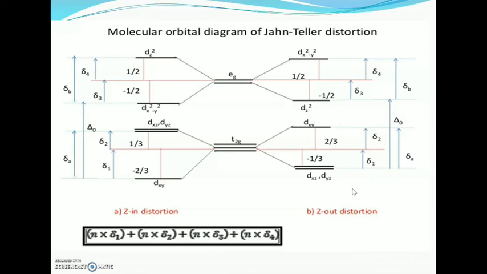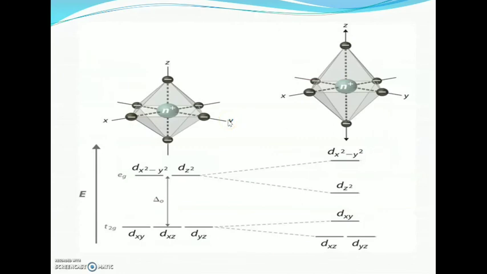Since the ligands along the z-axis move away, the dz² orbital becomes more stable than the dx²-y² orbital. Here two electrons are in the dz² orbital and one electron is in the dx²-y² orbital. Hence the ligands along the z-axis move away.